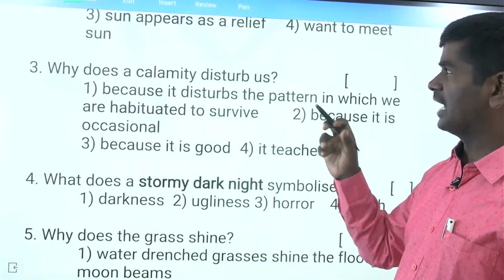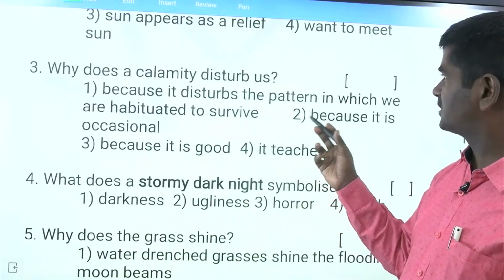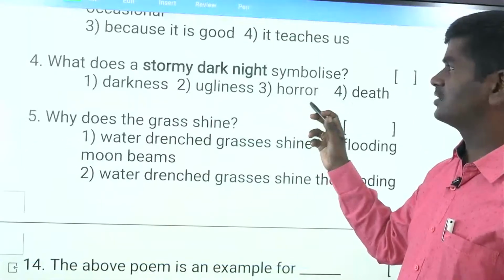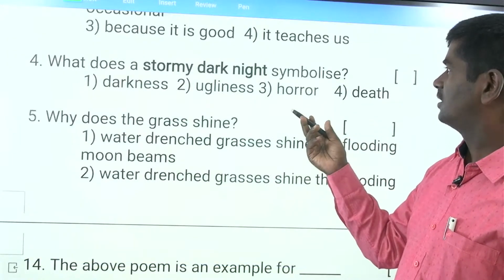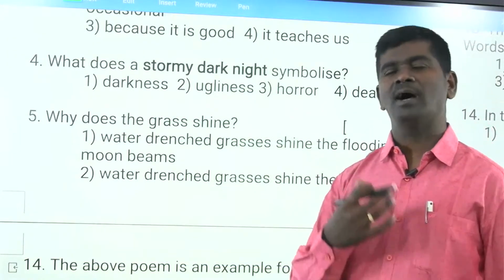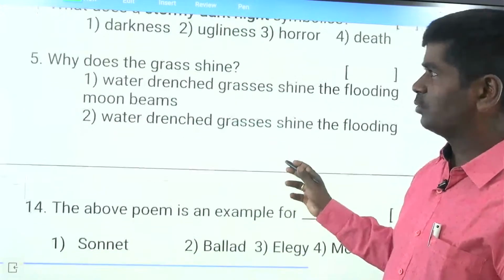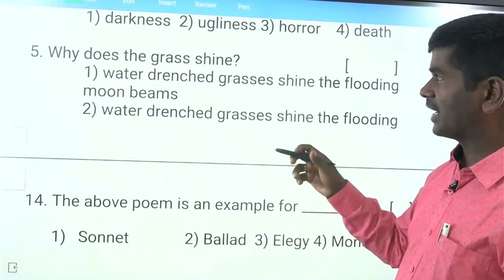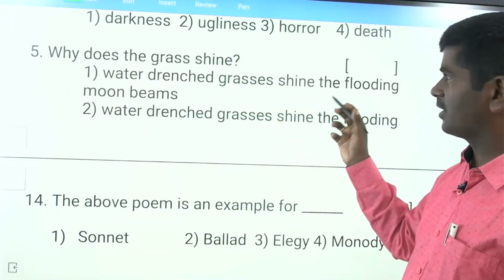Why does a calamity disturb us? Because it disturbs the pattern. What does the stormy dark night symbolize? Horror and heavy rain. And why does the grass shine? Water-drenched grasses shine, flooding.